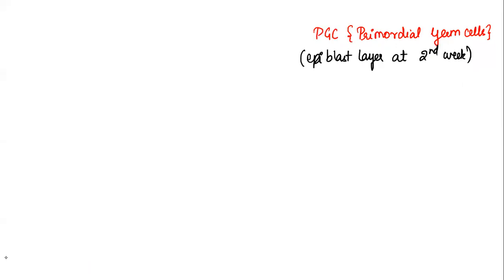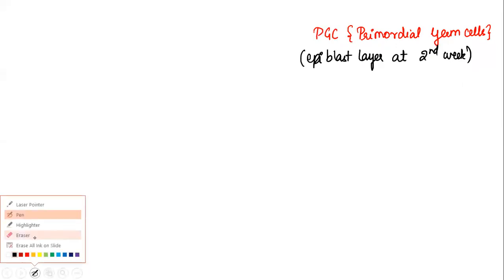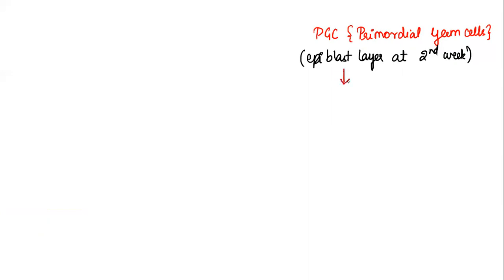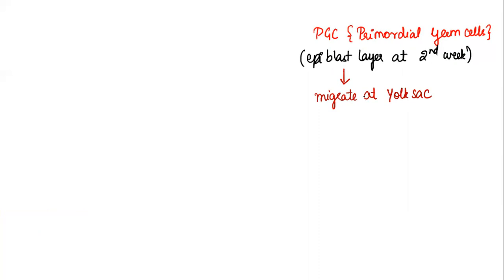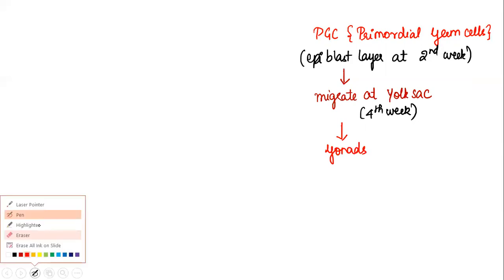This primordial germ cell is a pluripotent cell. Please note that word, pluripotent stem cells. From the epiblast layer, these primordial germ cells will migrate to the yolk sac. The yolk sac will be developed around the end of the 3rd week or beginning of the 4th week. So at about the 4th week of intrauterine life, it migrates to the yolk sac. And from the yolk sac, ultimately the gamete should reach where? Yes, it should reach the gonads. And it reaches the gonads from the yolk sac at about the 5th week.